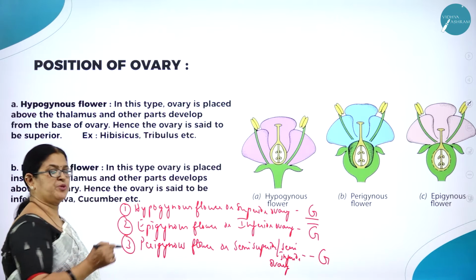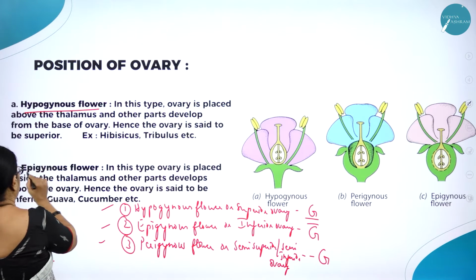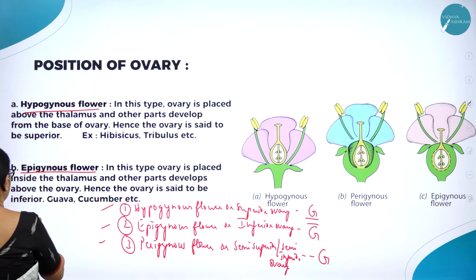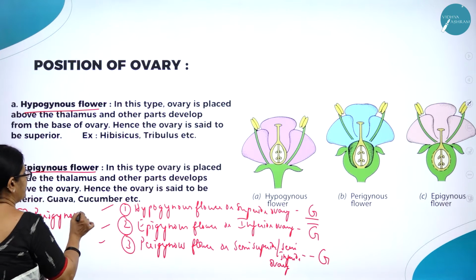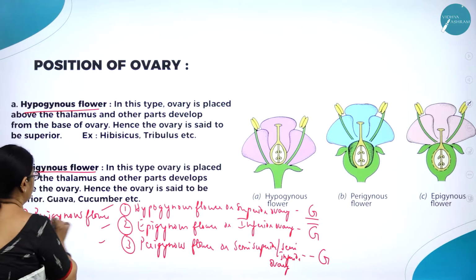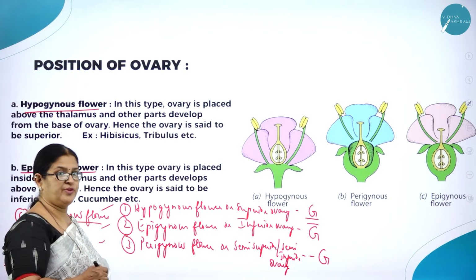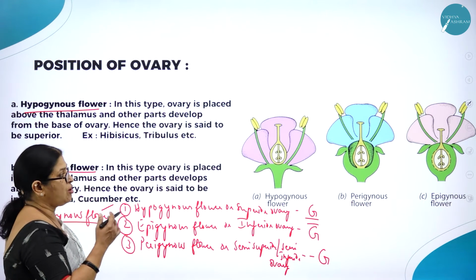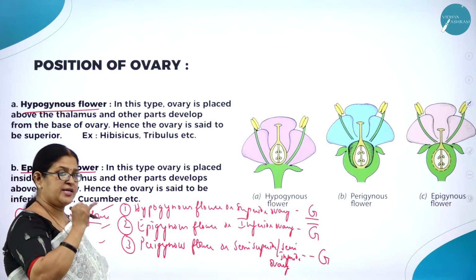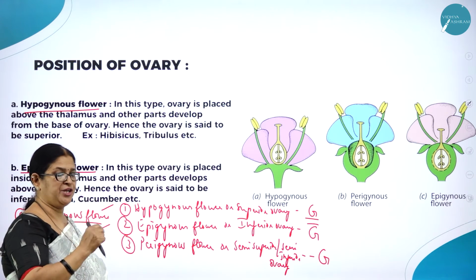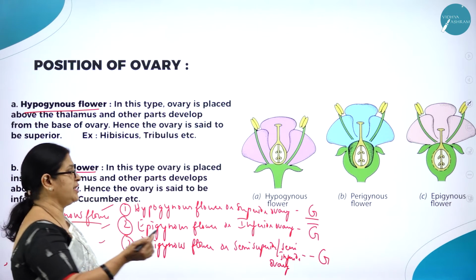Right. So with respect to position of a flower, there are three types of flowers. One is called hypogynous flower, the other one is called epigynous flower, and C is called perigynous flower. In the next slide I am going to show perigynous flower. Now, what is hypogynous flower or superior ovary? As you know, the ovary will be above the other whorls. What are the four whorls of a flower? Calyx, corolla, androecium and gynoecium. So here the position of the ovary will be above, hence the name superior.